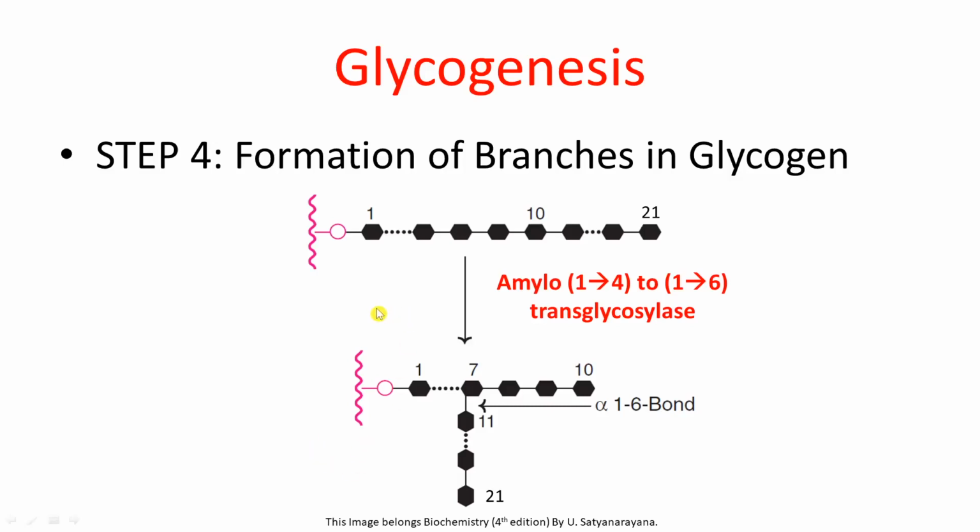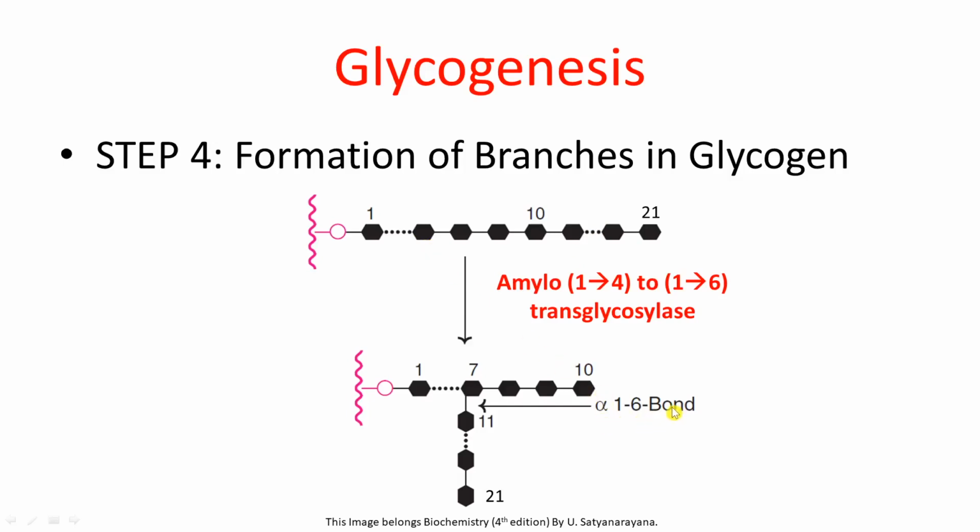So here you can see the long chain of glycogen which is containing 21 glucose residues. In presence of enzyme amylo 1,4-1,6 transglycosylase, there will be formation of a branch. Now how is this branch forming? Initially, the glycosidic linkage in between this 10th glucose and 11th glucose is going to break. And then this 11th glucose along with the remaining glucose molecules is going to get attached to the 7th glucose molecule over here, and it is going to get attached by alpha 1,6 bonding.